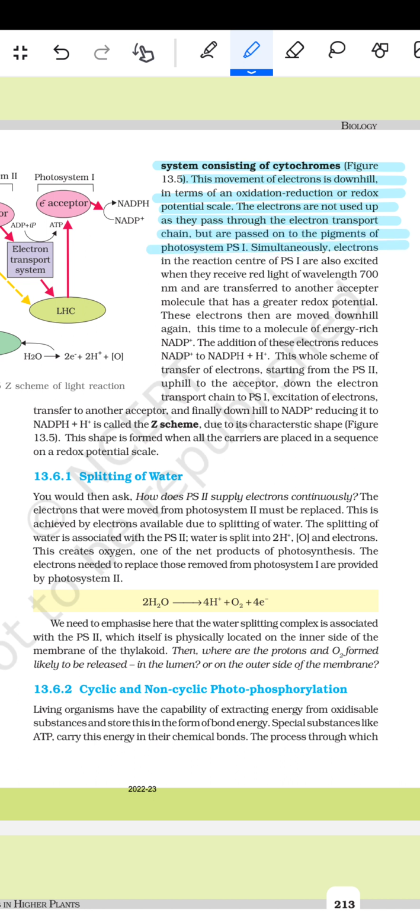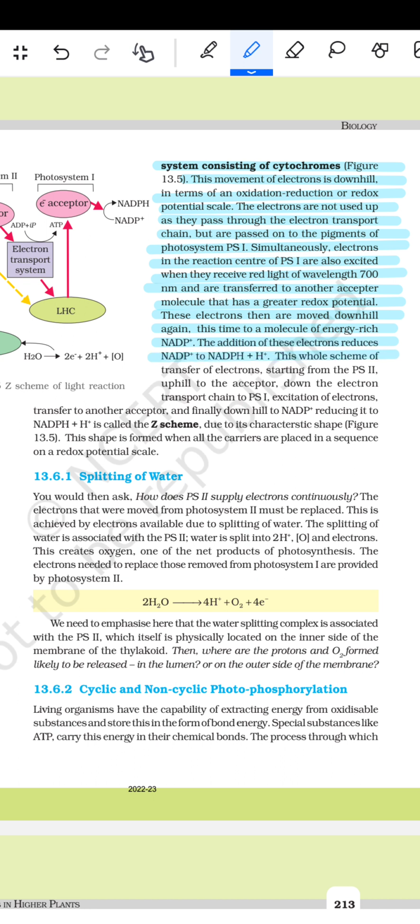Simultaneously, electrons in the reaction center of PS1 are also excited when they receive the red light of wavelength 700 nanometers and are transferred to another acceptor molecule that has a greater redox potential. These electrons then are moved downhill again, this time to the molecule of energy rich NADP+. The addition of these electrons reduces NADP+ to NADPH plus H+.